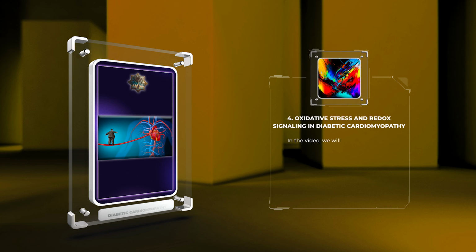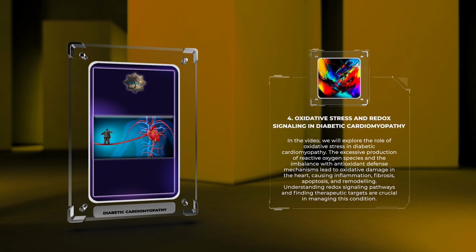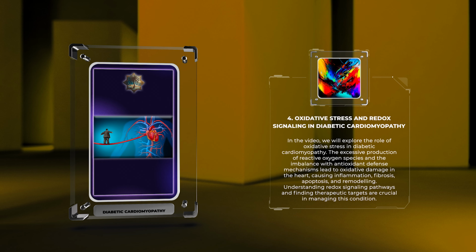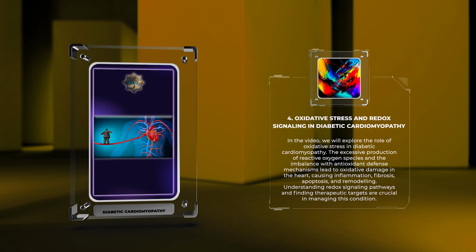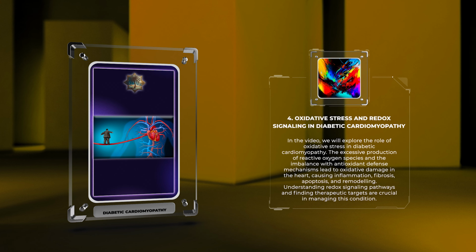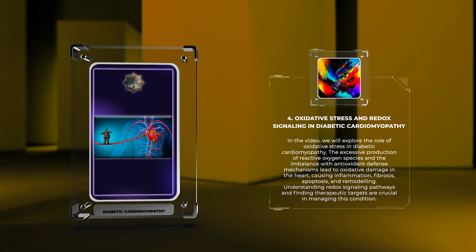In the video, we will explore the role of oxidative stress in diabetic cardiomyopathy. The excessive production of reactive oxygen species and the imbalance with antioxidant defense mechanisms lead to oxidative damage in the heart, causing inflammation, fibrosis, apoptosis, and remodeling. Understanding redox signaling pathways and finding therapeutic targets are crucial in managing this condition.